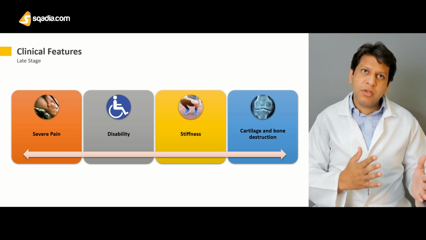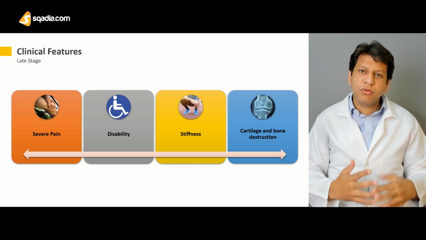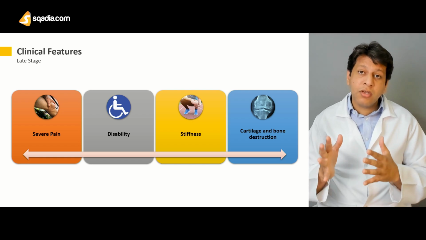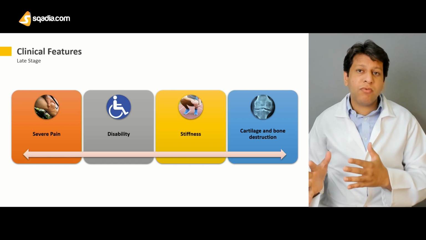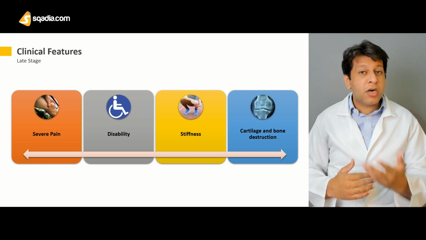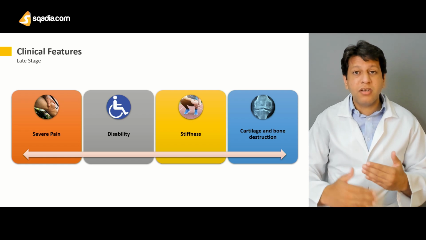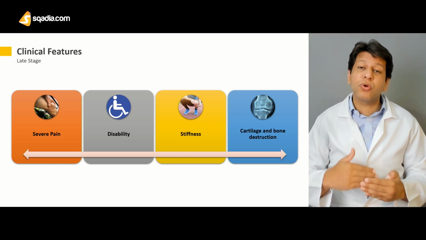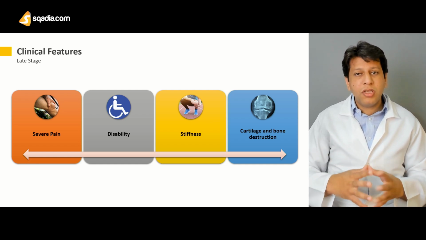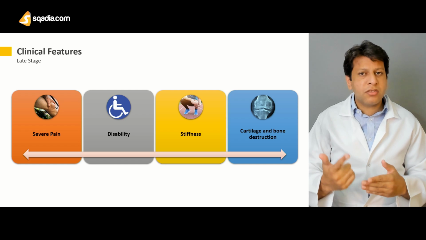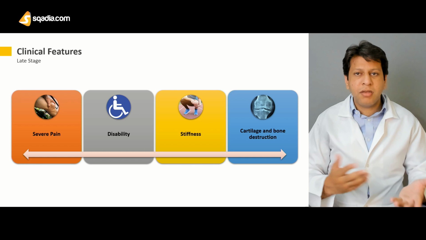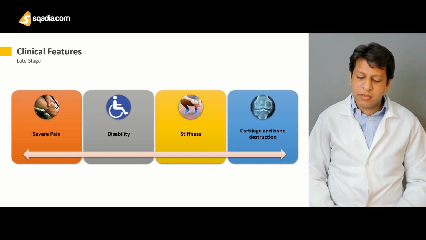But 30, 40 or 50 years ago, we used to have a lot of patients with end-stage bony destruction. Why? Because at that time a lot of medications, a lot of DMARDs, were not available. As a result, their rheumatoid arthritis progressed to a point where they started having end-stage disease. Now, with the advent of DMARDs and surgeries, this end-stage arthritis is rarely seen by the time the patient undergoes a joint replacement surgery.